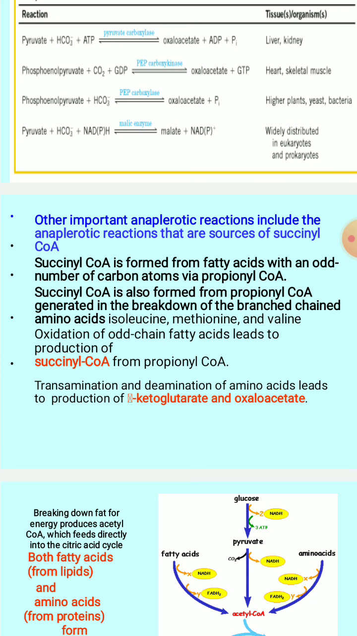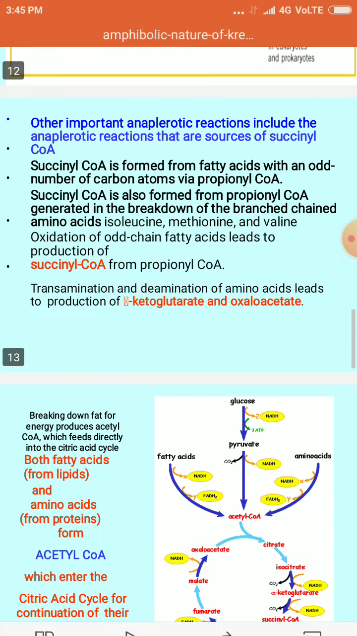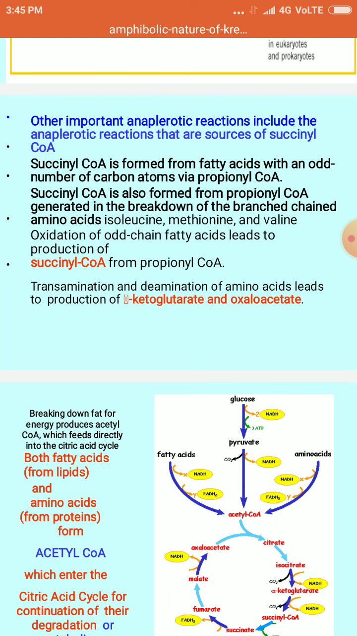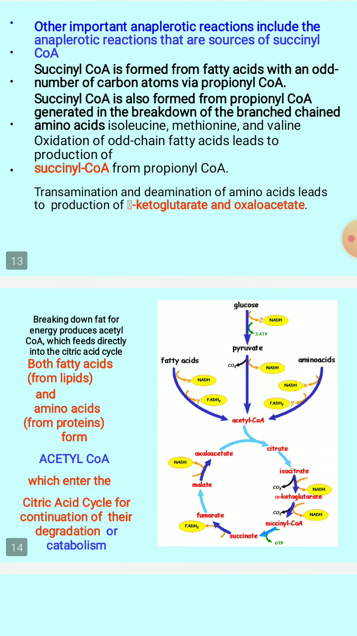You can see that transamination and deamination of amino acids lead to the production of alpha ketoglutarate and oxaloacetate. These are very important molecules which you also see in the TCA cycle. So these are going to act as intermediates of TCA, right? You can see in this slide the breakdown of fat for energy. Just now what I said, it produces acetyl CoA molecules which feed directly into the citric acid cycle. Both fatty acids from the lipids as well as amino acids from the proteins form acetyl CoA, which enters the citric acid cycle for the continuation of their degradation or catabolism.